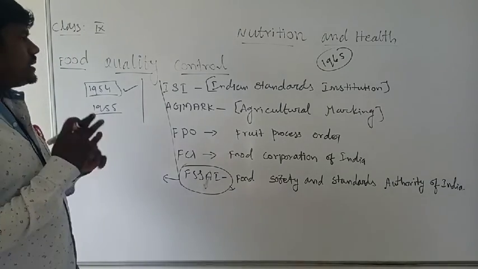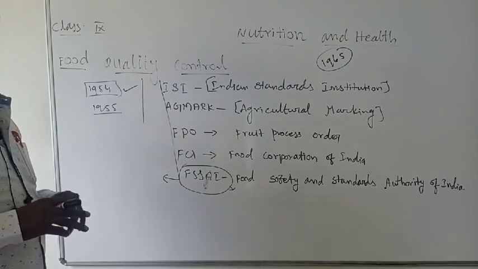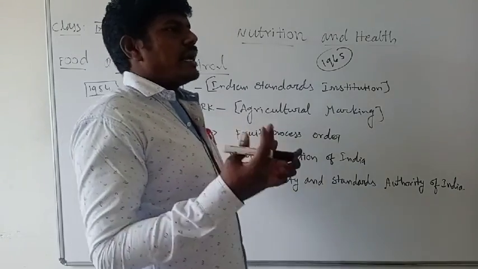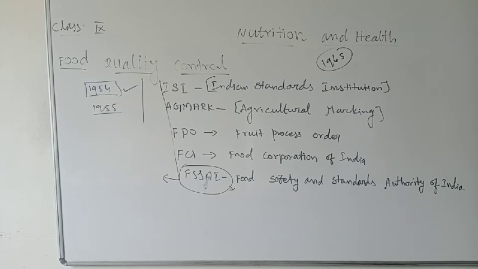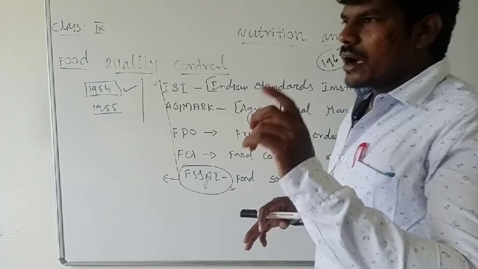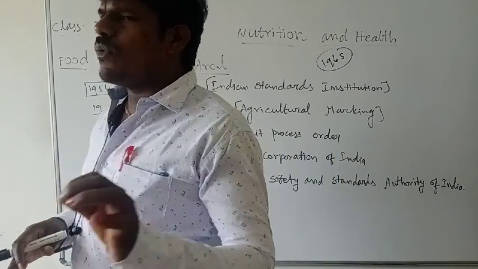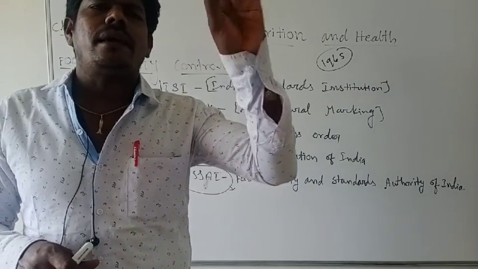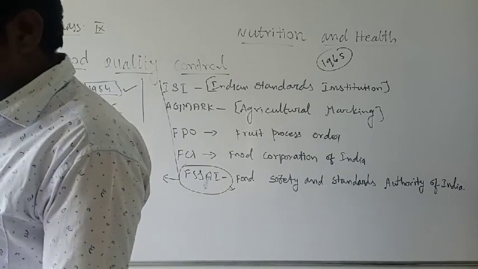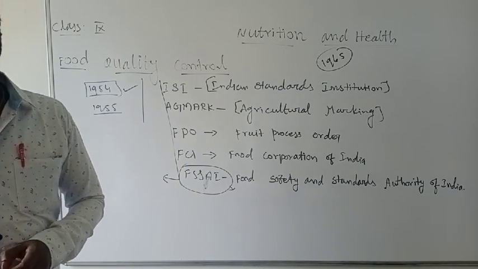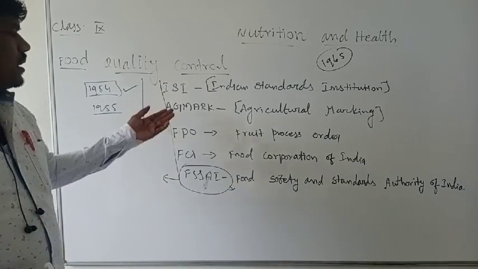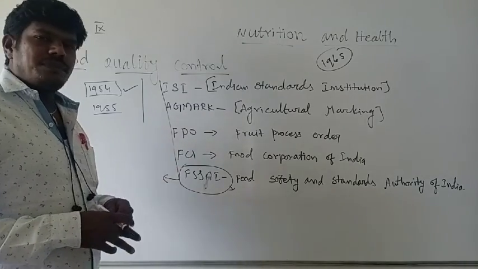Yes or no? So that's the reason our government makes agencies. Sometimes we will be asked the questions: what are the agencies made in our country? What are the agencies present in our country? If anyone asks to list out the agencies that are present: ISI, Indian Standard Institution, and AGMARK. AGMARK is the only one involved in giving certificates for agriculture products. What are the agriculture products mentioned? Cereals, essential oils, pearls, honey, butter like that. And the FPO. And next FCI and FSA.